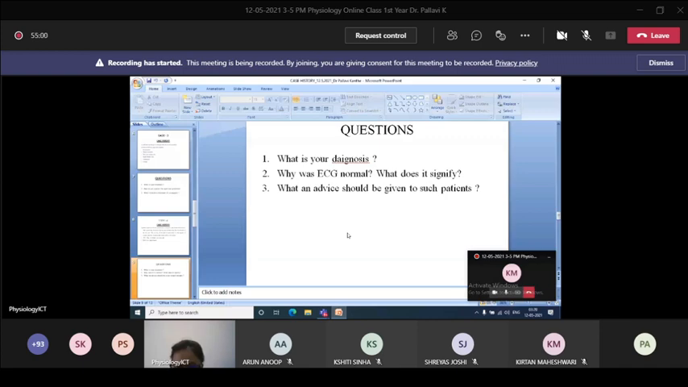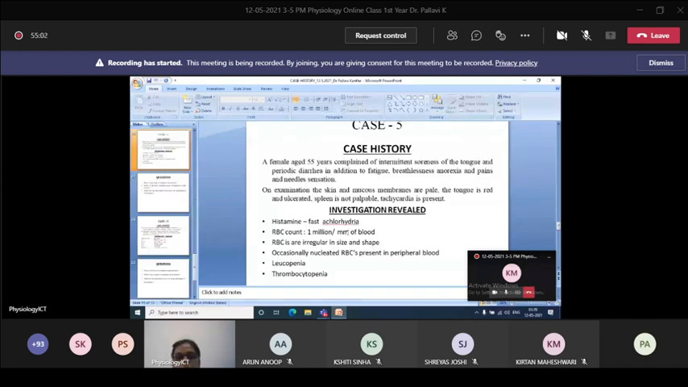Okay, now case five is a female aged 55 years who complained of intermittent soreness of the tongue and periodic diarrhea, in addition to fatigue, breathlessness, anorexia, and pins and needles sensation. On examination, the skin and mucous membranes are pale, the tongue is red and ulcerated, the spleen is not palpable, and tachycardia is present.